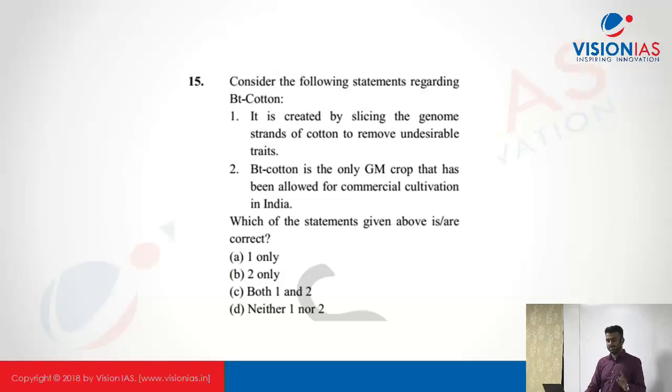Okay, coming to the first statement, it is created by slicing genome strands of cotton to remove undesirable strain. This is wrong. We have not removed, but we have added. Okay, first statement is wrong. Second one, BT cotton is the only GM crop that has been allowed for commercial cultivation in India. This is correct. BT brinjal था, and there is this mustard also. दोनों के लिए अभी permission नहीं दिया है.